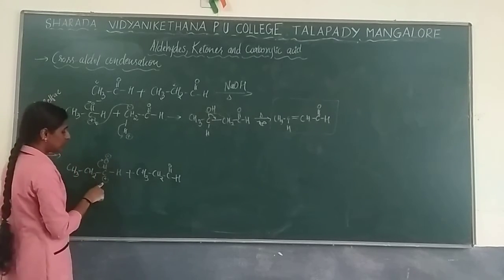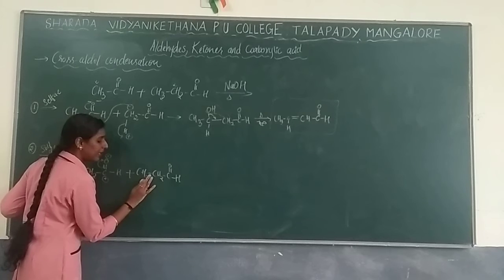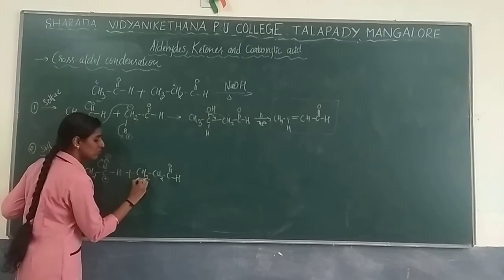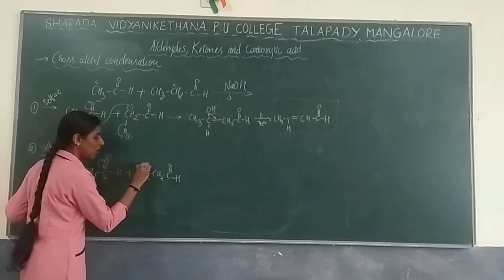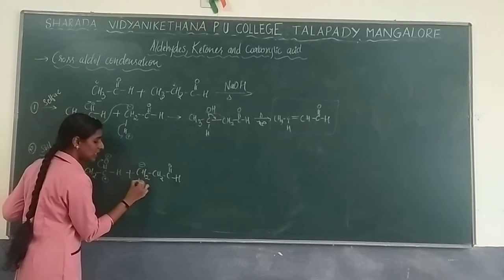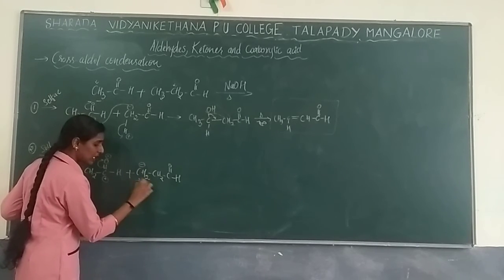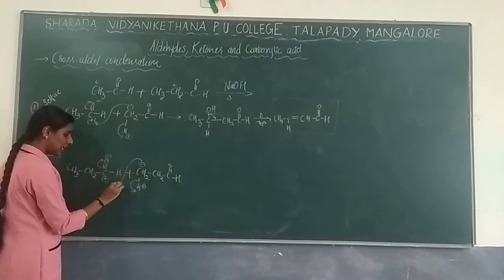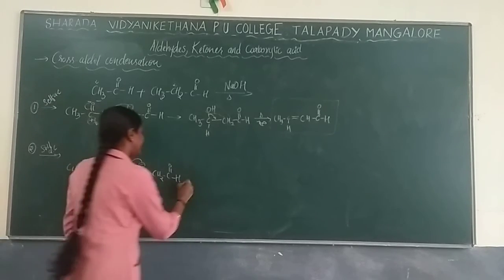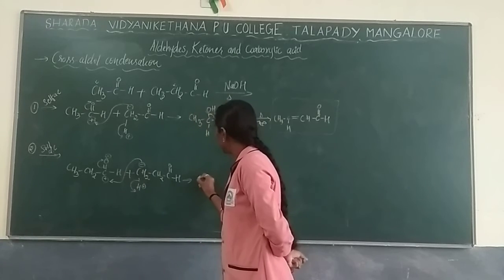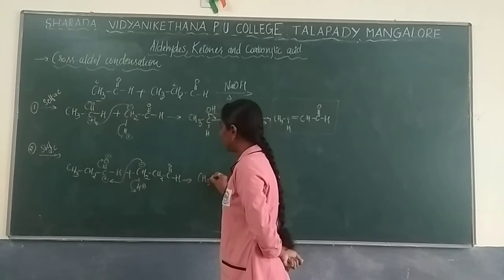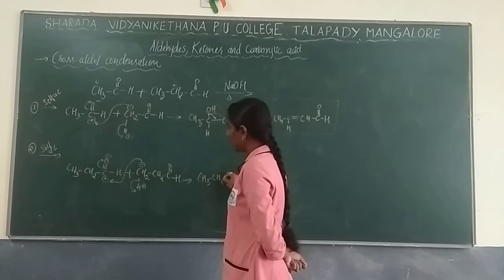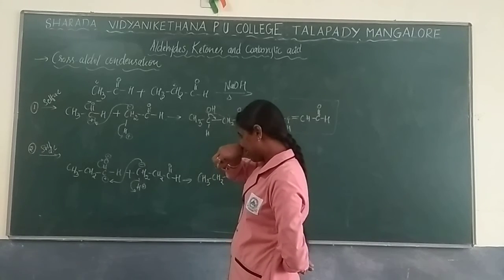Okay, so this will be from here. We are going to remove hydrogen. From 3 it will become 2. So one hydrogen has been removed, so that you get negative charge. And you are removing the hydrogen so that it will get positive charge. So now what you are going to do? This negative charge will get back over here. So write down the product based on that. CH3, CH2. Okay. Whether I have done properly now?